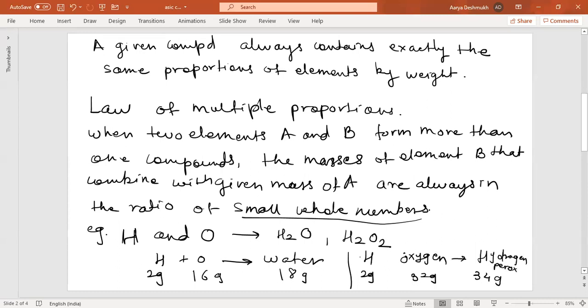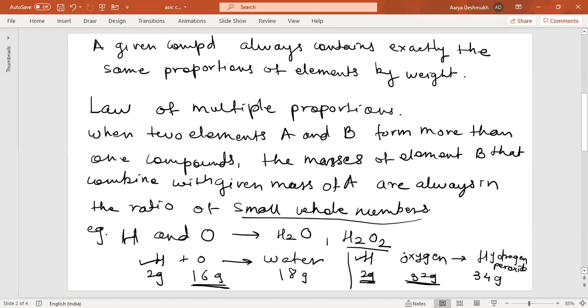Hydrogen peroxide. Okay. So in the above examples of the reaction, the two masses of oxygen: in this particular formation of water, 16 grams of oxygen was taken. In the formation of H2O2, 32 grams of oxygen was taken.